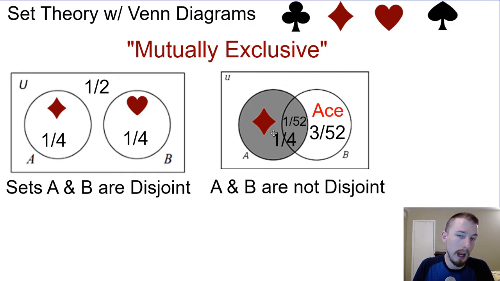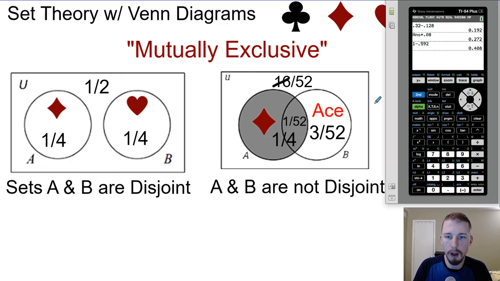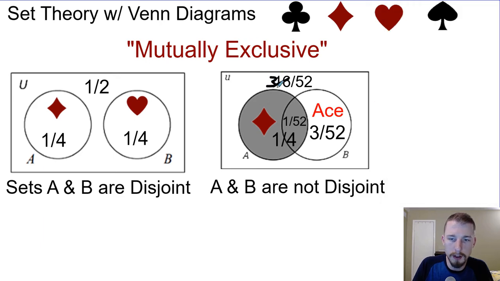And then the next question we have is how many do we have that are not aces and not diamonds? Well, you can actually add these up if you want. So this is 1/4 or 13 plus 3 more, which would be 16. So subtract that from 52. This is actually 16 out of 52, so I did that one wrong. Sorry. So it's going to be 52 minus 16, which is 36. So this actually should be 36 out of 52 are on the outside. So 36 out of 52 cards are neither aces nor diamonds.